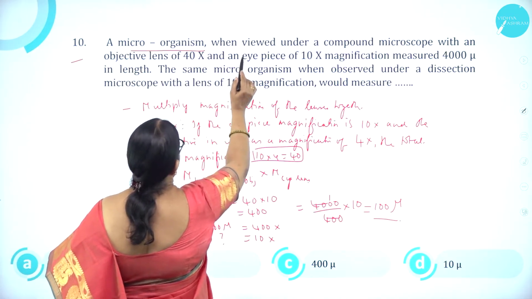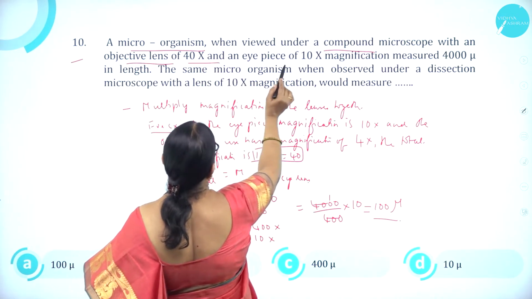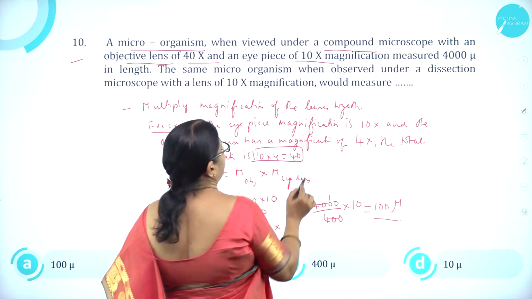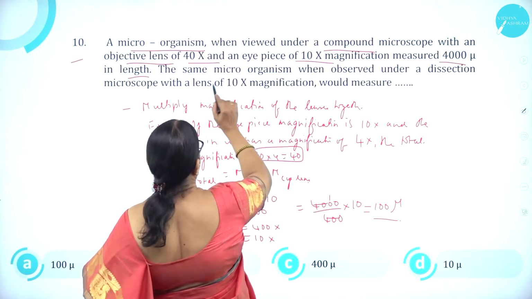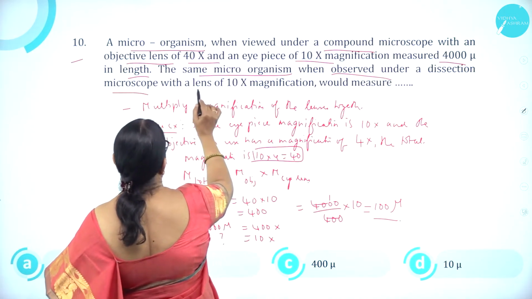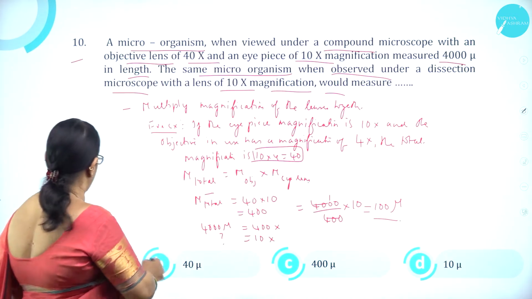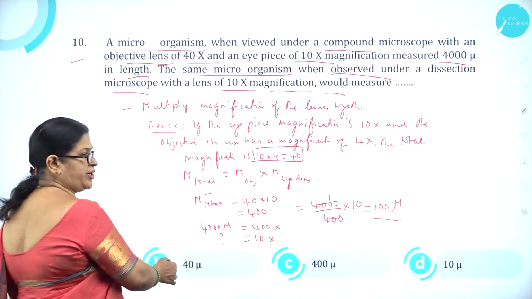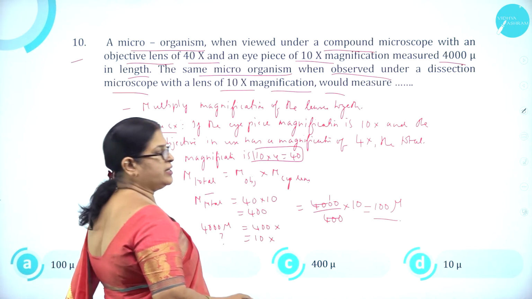A microorganism, when viewed under a compound microscope with an objective lens of 40x and an eyepiece of 10x magnification, measured 4000 microns in length. The same microorganism, when observed under a dissection microscope with a lens of 10x magnification, would measure what? A, 100 microns, B, 40 microns, C, 400 microns, and D, 10 microns.